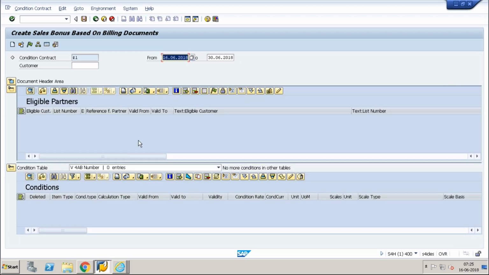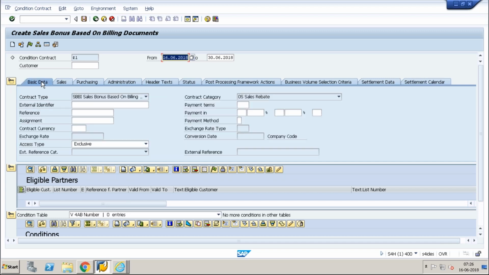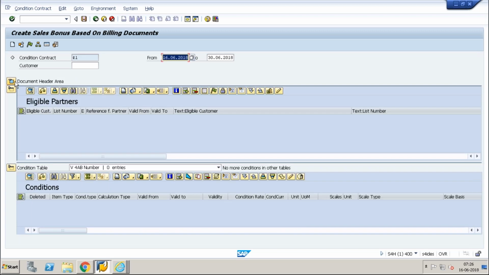Santosh, yeah, Ram. We have this header, whatever details we entered, it's actually common for all the partners, whatever we are going to enter in the eligible partners, right? The same thing goes with the timeline also. You just mentioned in the initial introduction, if the partner is for 1 year and he wants partial rebates or something, it's possible. So that means all the partners, whoever is included in this contract, will be impacted, right?